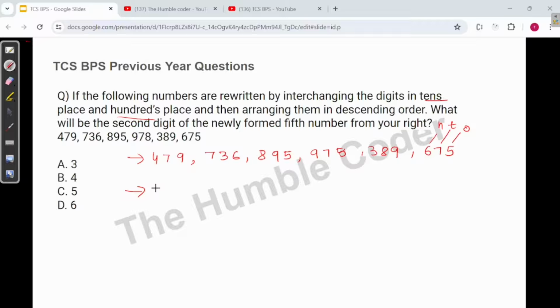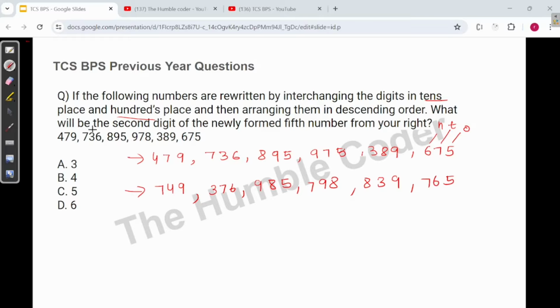So 4 7 9 will become 7 4 9. The ones place digit will come as it is and the remaining two will interchange. Let's prepare now in such a way. 7 3 6 will become 3 7 6. 8 9 5 will be 9 8 5. 7 9 8. Then 3 8 9 will be 8 3 9. 6 7 5 will be 7 6 5. So we have updated our entire series, and this is the series after interchanging the digits.